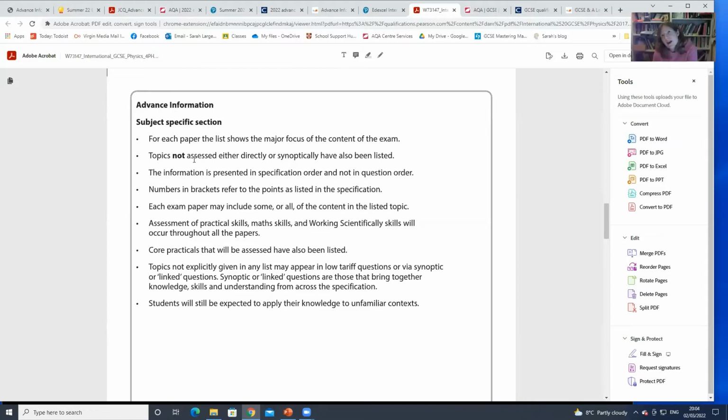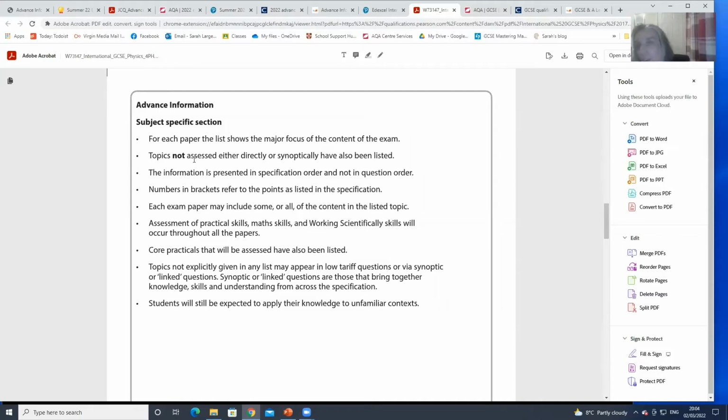And it does come up a bit in science, but it comes up more in subjects like business and sociology, where the question will be fairly general, and you're supposed to bring in lots of different types of knowledge. So they're saying, everything in the spec is fair game, and just because something isn't listed on the advanced information, that doesn't mean you can't use it when it's relevant. It's all part of the content. It's all there to be used.